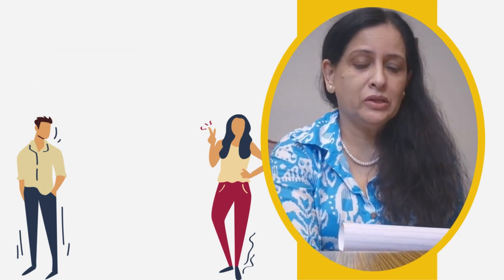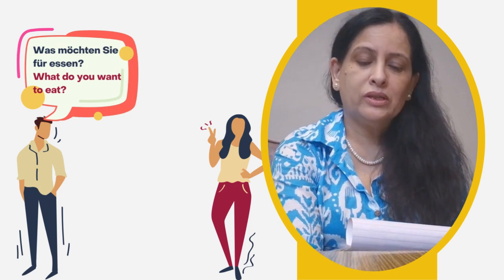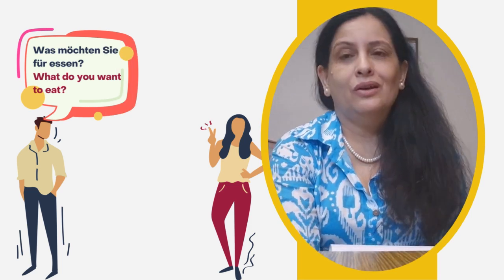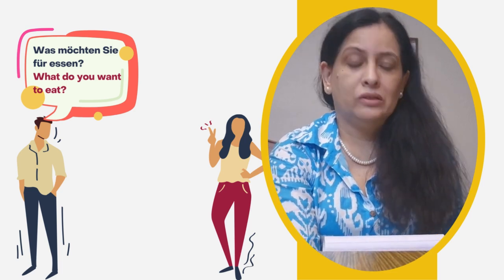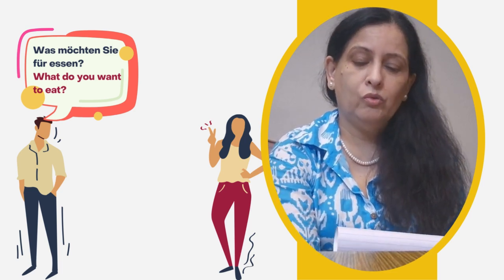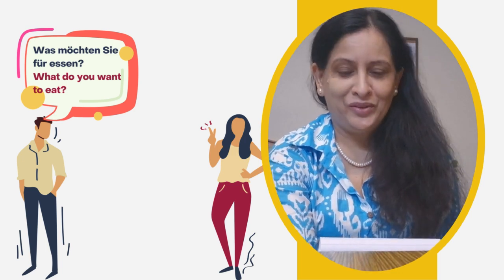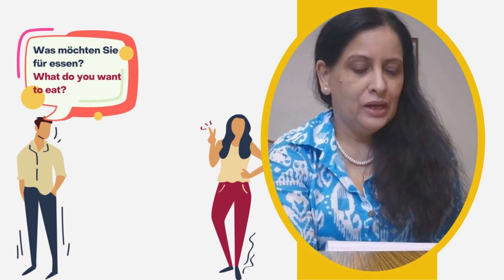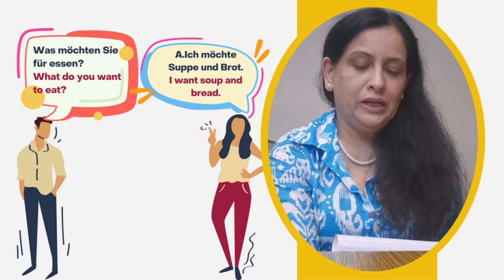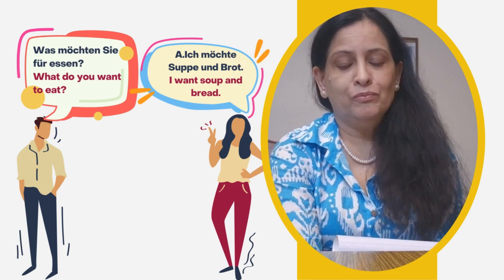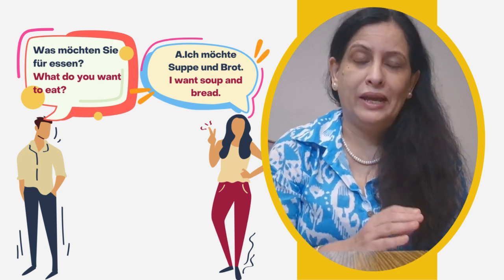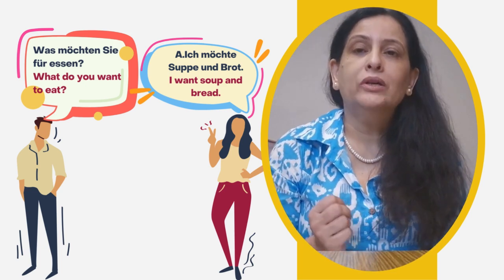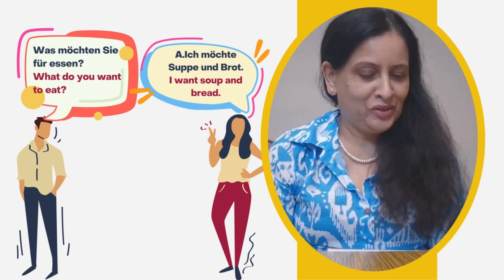Then the sixth question will be was möchten Sie essen. Okay, suppose you go to any restaurant. So there this question will happen, that what do you want to eat. Okay, essen is to eat. Then the answer will be ich möchte, suppose, Suppe und Brot, meaning I would like to or I want to have soup and bread. Okay.